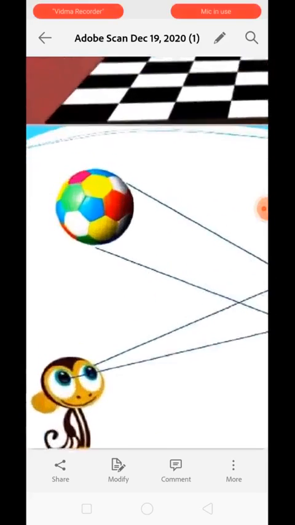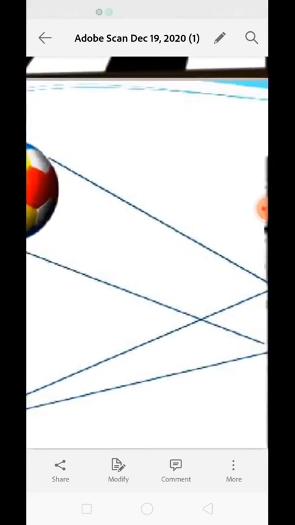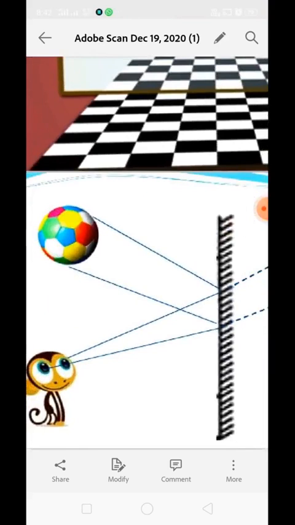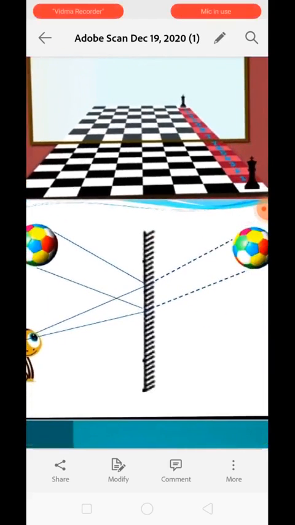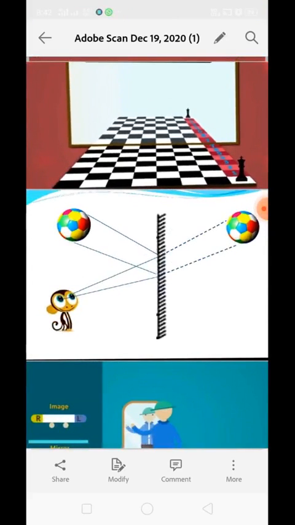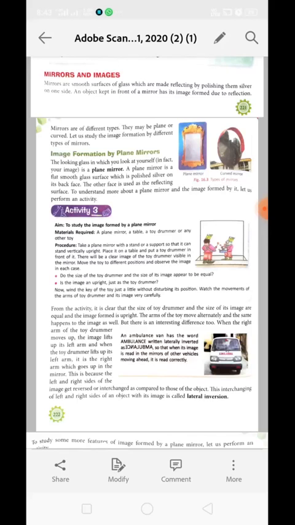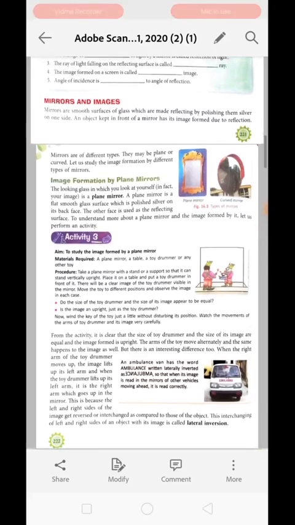Because the object is over here, light is coming and getting reflected back, but the image is present behind the mirror. So this type of image, when perceived by us, is known as a virtual image. Next topic is mirror and images. Okay, what is this? Mirror and images.